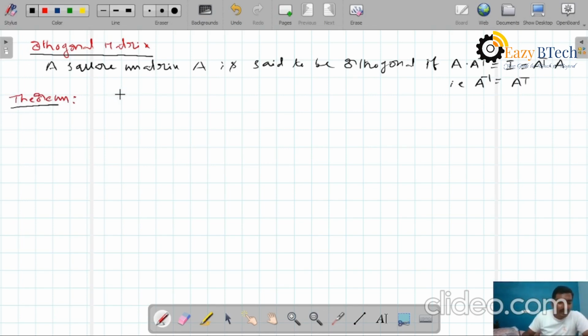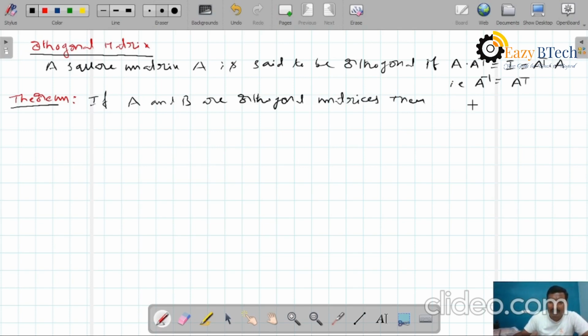If A and B are orthogonal matrices, then the products AB and BA are also orthogonal.